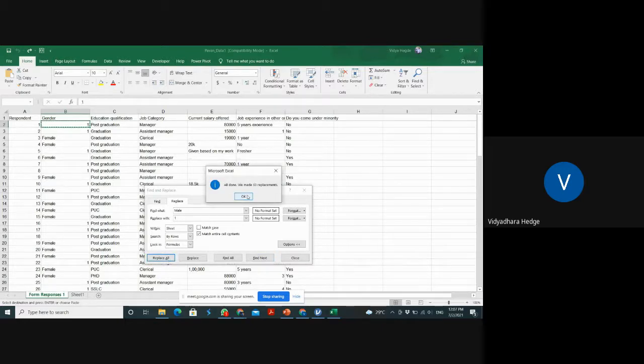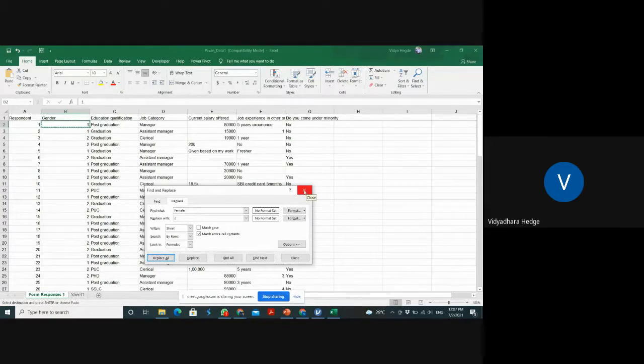Okay. Hope all of you are getting it. So now it is fine. So only the male will be coded. Please remember this option. Then again I have to do this for female. Female has to be coded like this. So I'm going to match entire cell contents and replace all. Now everything is done. So the 50% we got earlier is now correct.